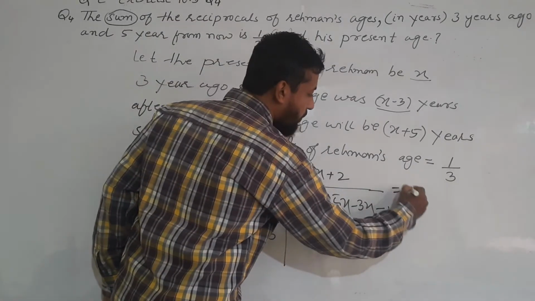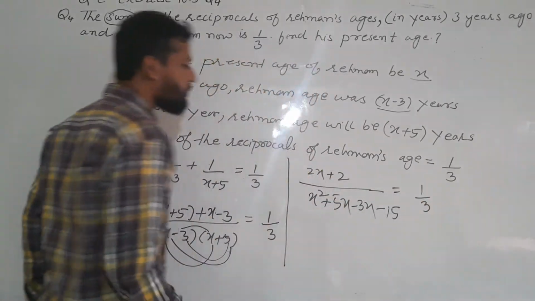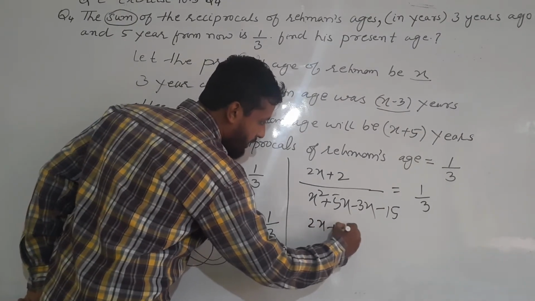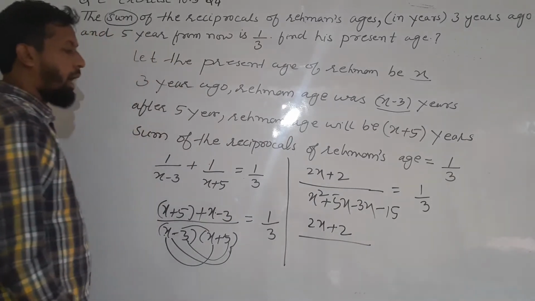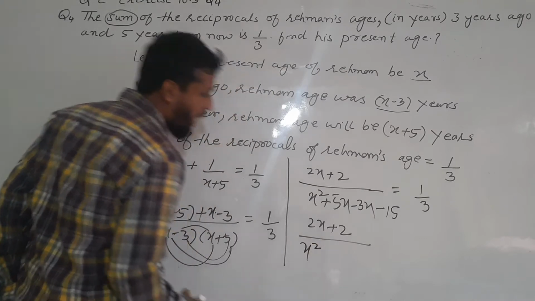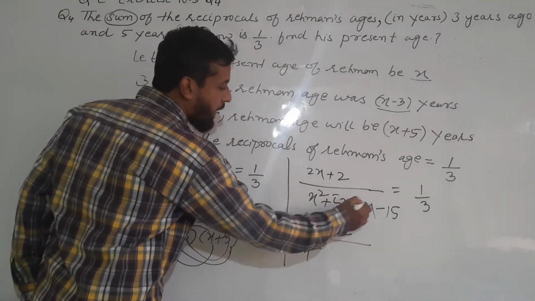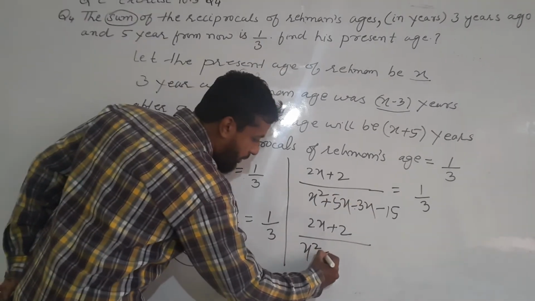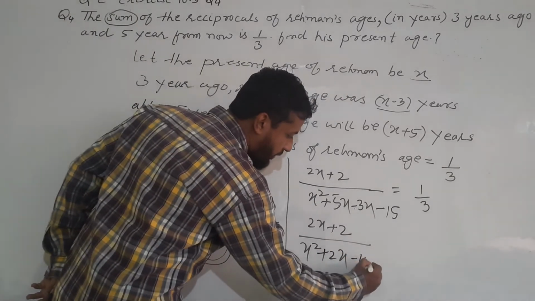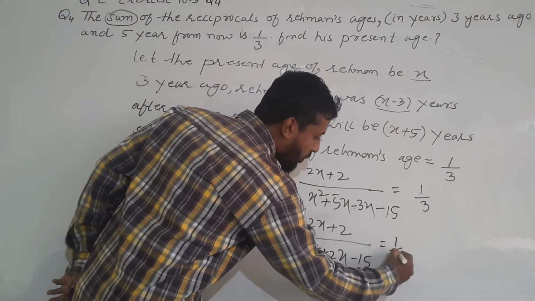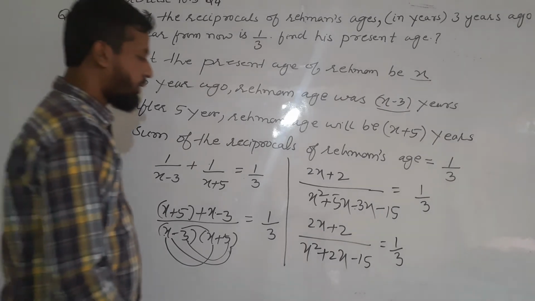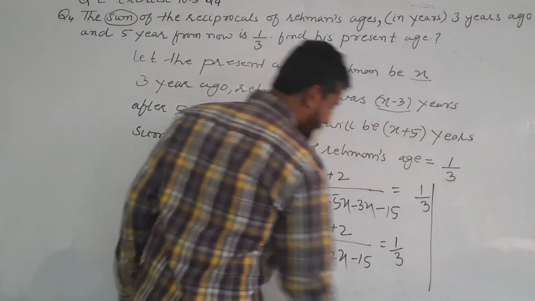is equal to 1 by 3. Now let's see what will be the further solution. 2x plus 2 divided by x square will be as it is. 5x minus 3x will be plus 2x. Then minus 15 is equal to 1 by 3. Again, we solve here.